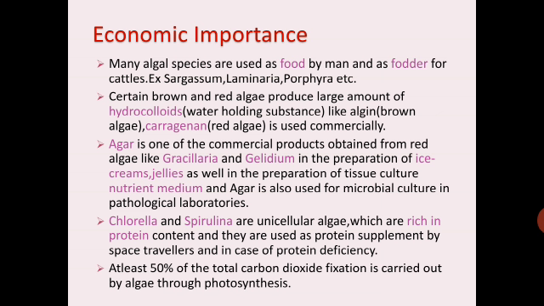So certain brown and red algae produce large amounts of hydrocolloids like algin, and carrageen, and these are used commercially. Whereas agar is one of the commercial products obtained from red algae like Gracilaria and Gelidium. It is used in the preparation of ice cream, jellies as well as in the preparation of tissue culture nutrient medium, and agar is also used for microbial culture in pathological laboratories.